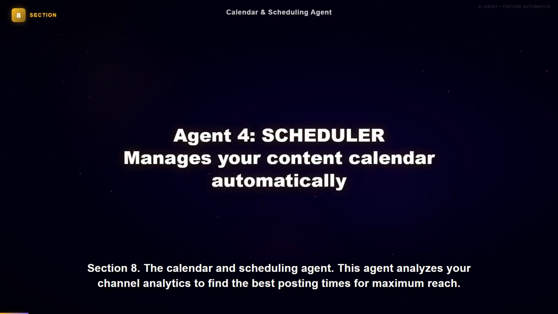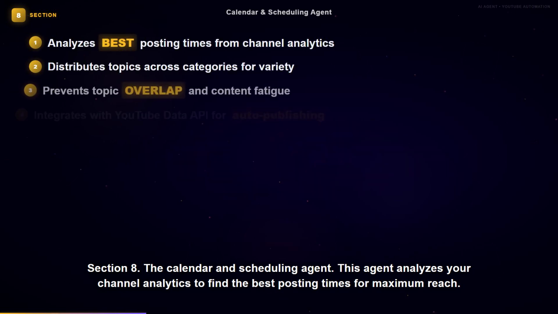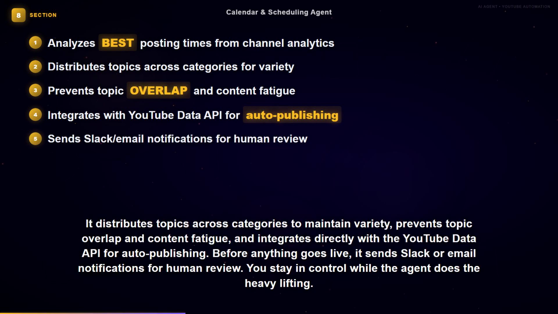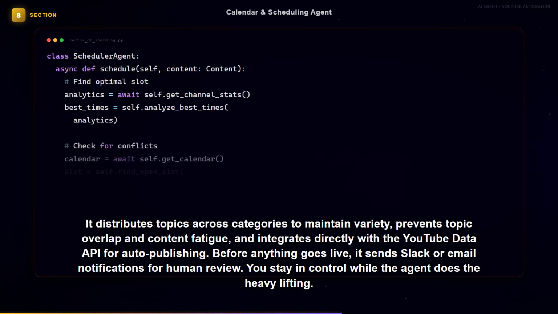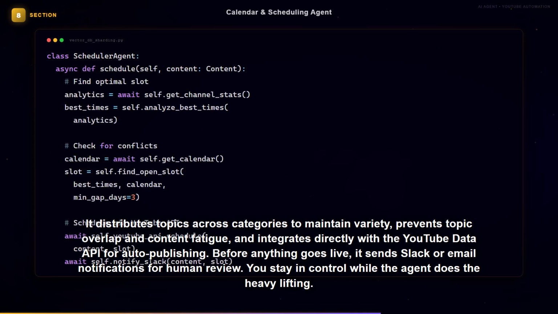Section 8. The Calendar and Scheduling Agent. This agent analyzes your channel analytics to find the best posting times for maximum reach. It distributes topics across categories to maintain variety, prevents topic overlap and content fatigue, and integrates directly with the YouTube Data API for auto-publishing. Before anything goes live, it sends Slack or email notifications for human review. You stay in control while the agent does the heavy lifting.